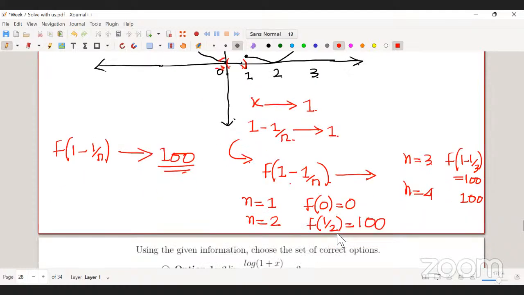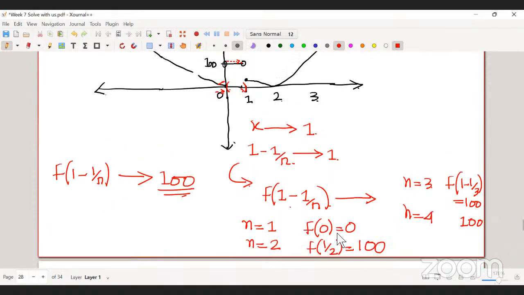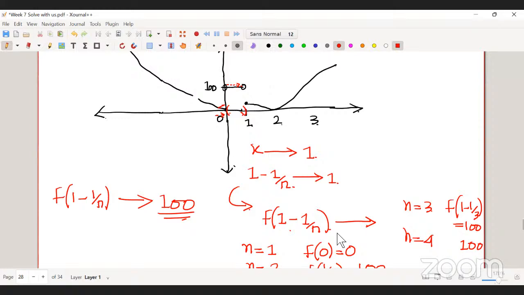Sorry, sir. What I am saying is, if f(1) is equal to 100. The first thing is, we want to compute the left-hand limit. When I'm trying to compute the left-hand limit, the first thing I should do is check, when I'm coming towards 1 from the left-hand side of 1, where the value of the function is.